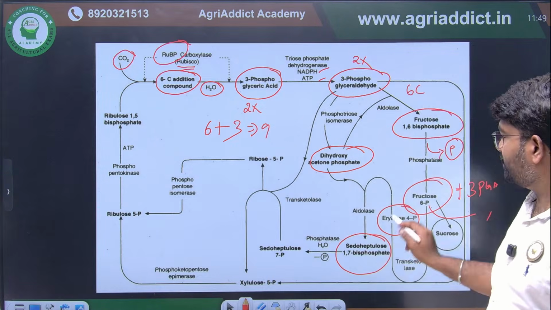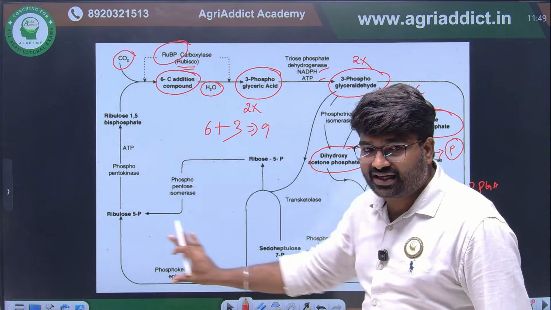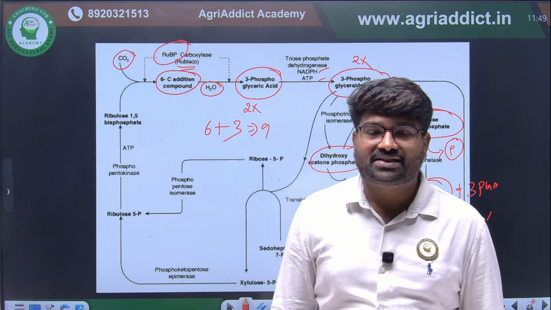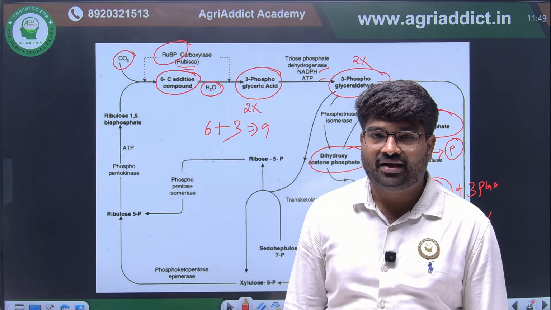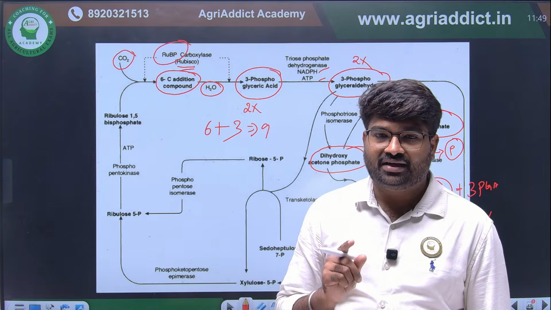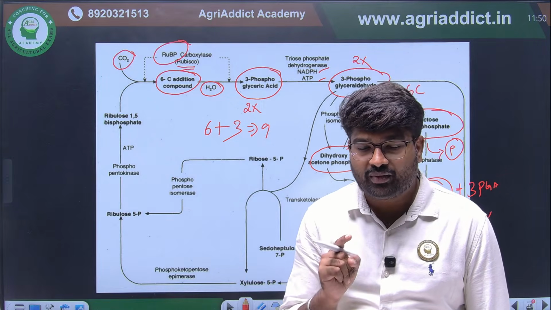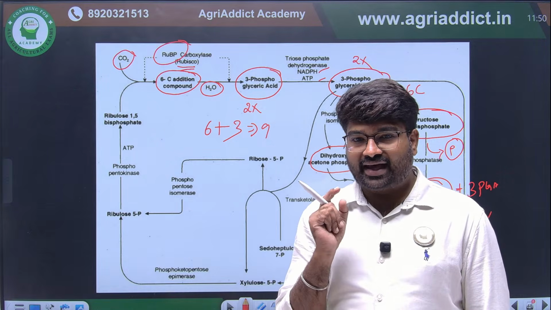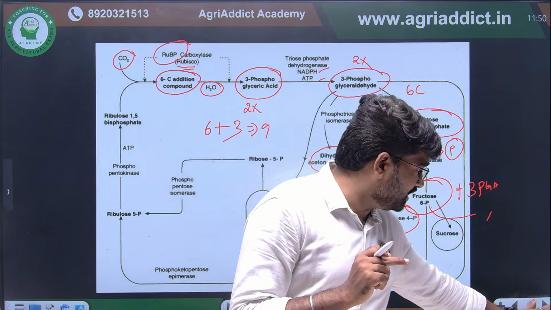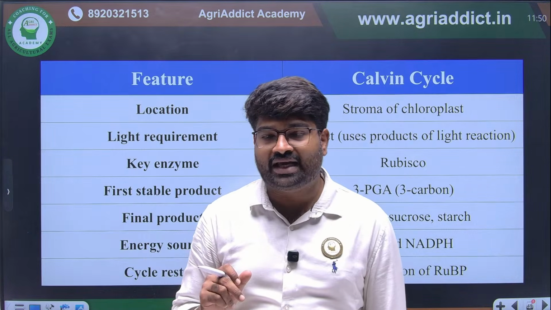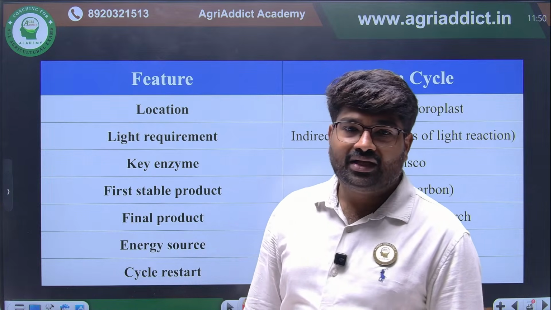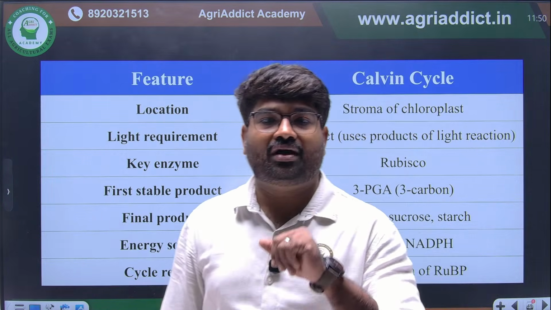Like this the regeneration reaction will happen, by combining these things. The key point you have to remember here is that in the regeneration phase, RuBP will be regenerated and extra ATP will be utilized. Now we are going to see the stoichiometry, how many ATP will be utilized. These are the key questions they will ask: how many ATP will be utilized for fixing a molecule of carbon dioxide.